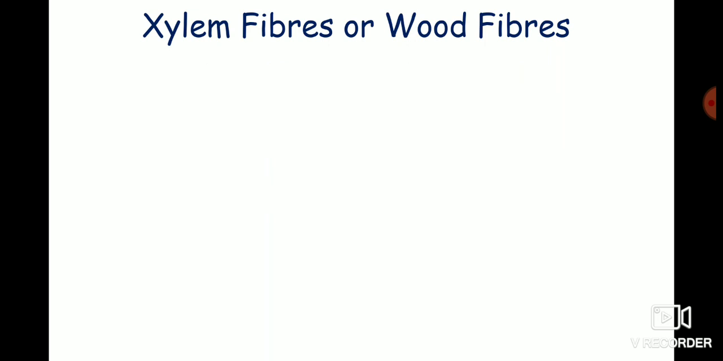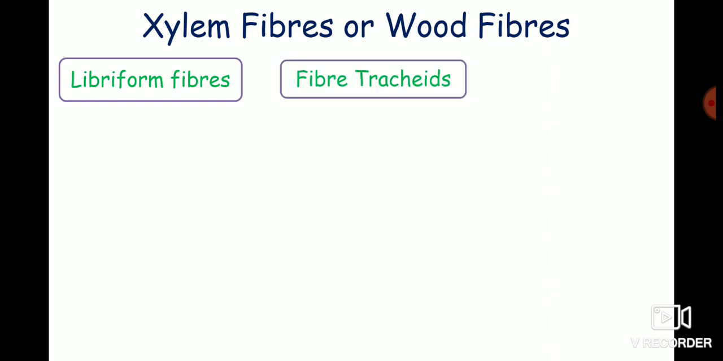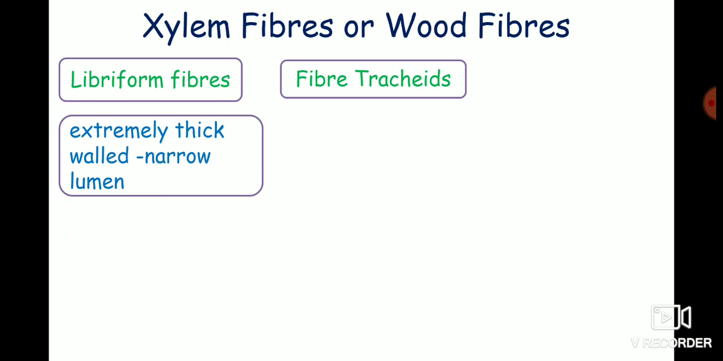On the basis of the wall thickness and nature of pits, the xylem fibers are differentiated mainly into two types. First are the libriform fibers and second are the fiber tracheids. The libriform fibers are extremely thick walled with narrow lumen.